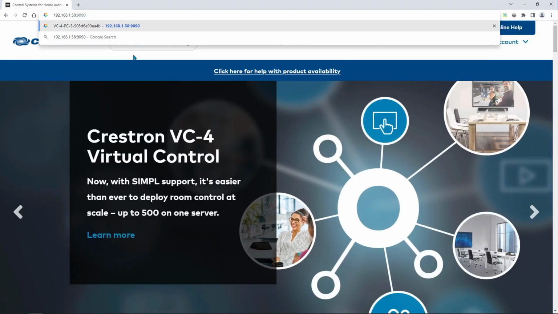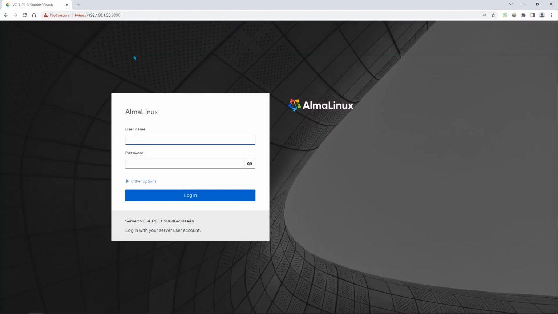:9090 at the end. The Cockpit graphical interface can be used to change various settings for the Linux operating system, including advanced settings that can significantly affect the performance and stability of the operating system.